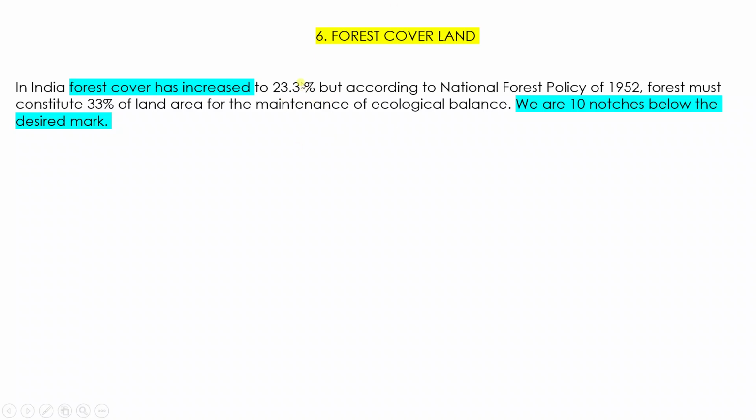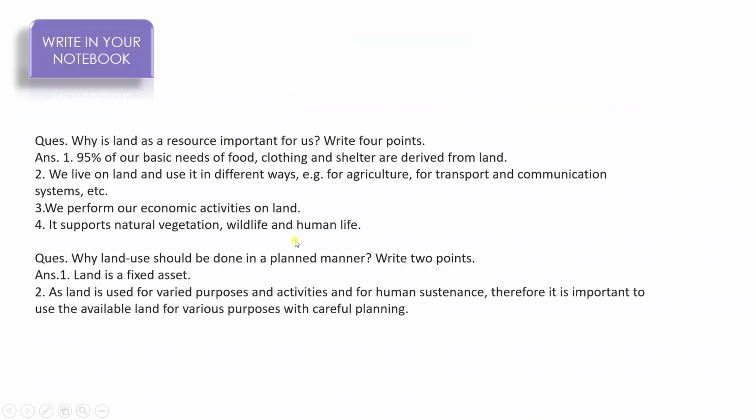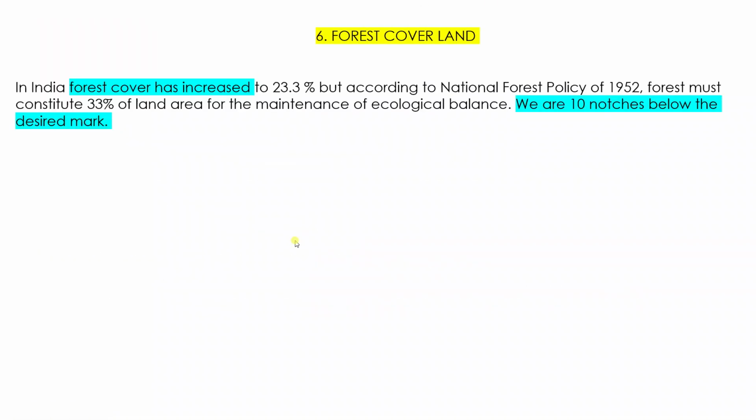Though in India there's an increase, from 18% in 1960-61 to 23.3% in 2015-16, even today we are 10 notches below the desired mark, right? So these things are there.